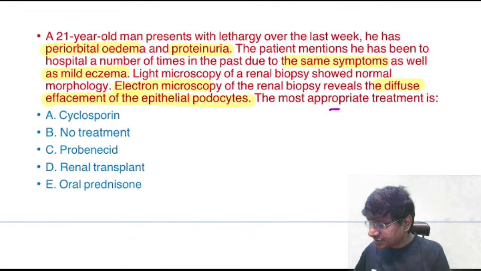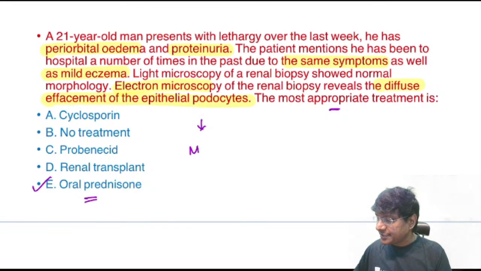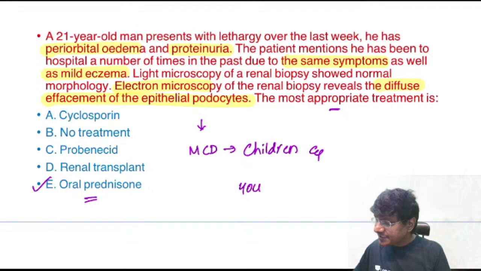Very good, Rachna. It is oral prednisolone. What is the diagnosis here? The diagnosis of this clinical scenario is minimal change disease. What did I tell you? It is seen in children as well as young adults. Can anyone tell me the definition of a young adult? What is the age group to call it a young adult?